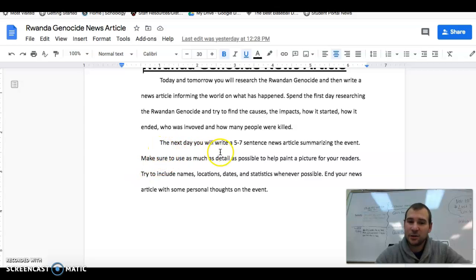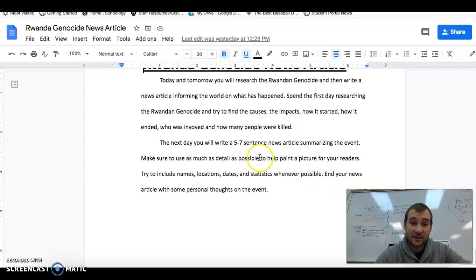It says the next day you will write a 5 to 7 sentence news article summarizing the event. So you're going to be writing it as a news article. It's not like a report, it's like a news article, so keep that in mind. Make sure to use as much detail as possible to help paint a picture for your readers. Try to include names, locations, dates, and statistics whenever possible.